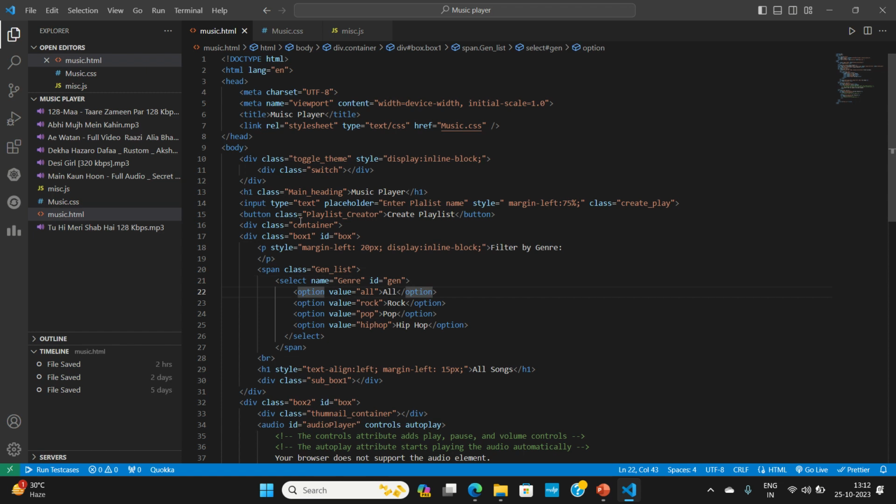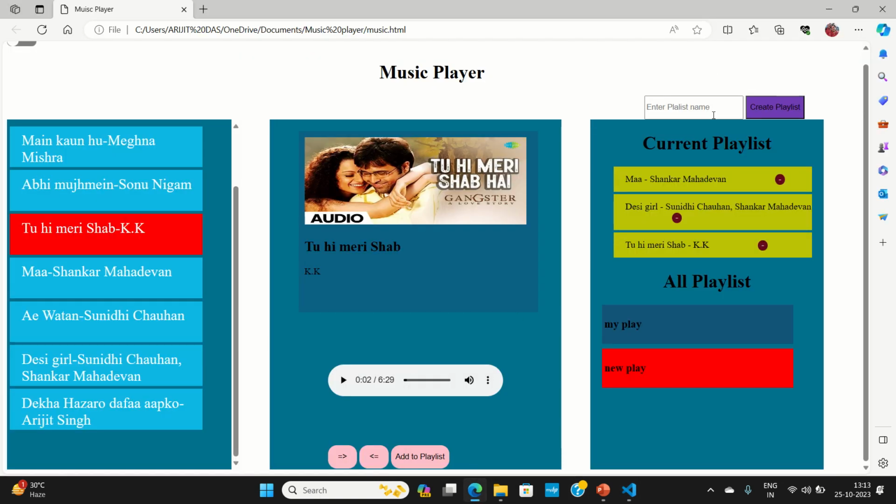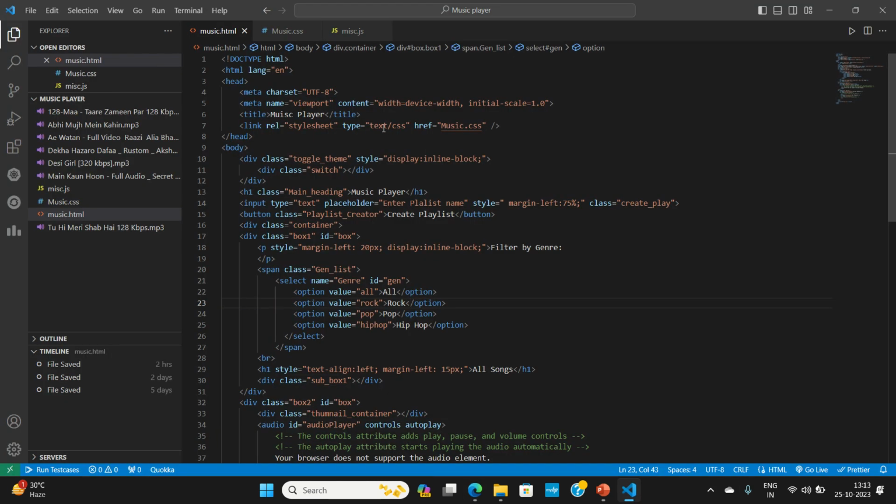Then I have created the create playlist button and all this. For the input field, I have used an input tag. This is the input tag and I have created the create playlist button, as simple as that. As you can see here, this is working, and this one is for the create playlist button.